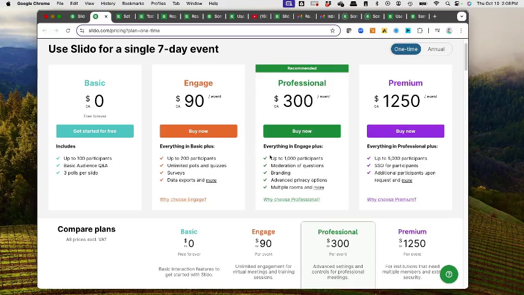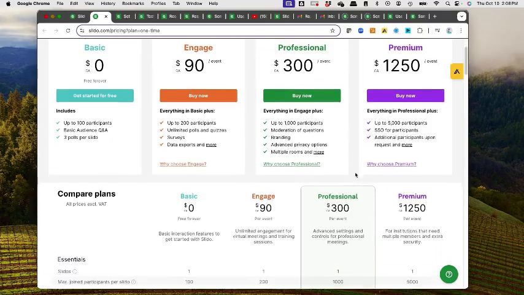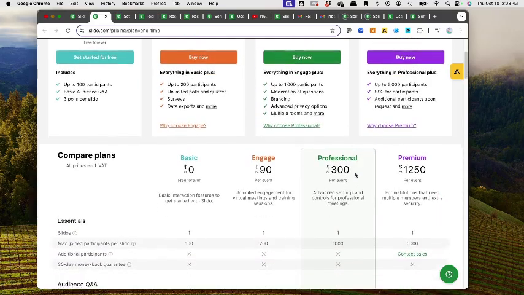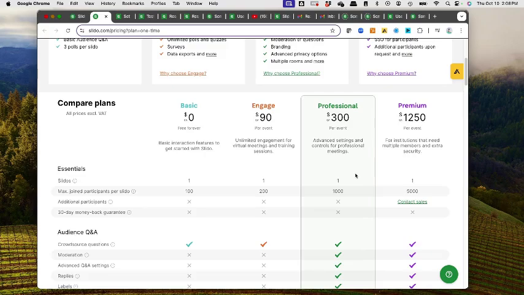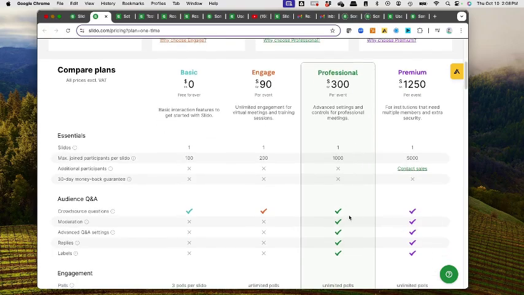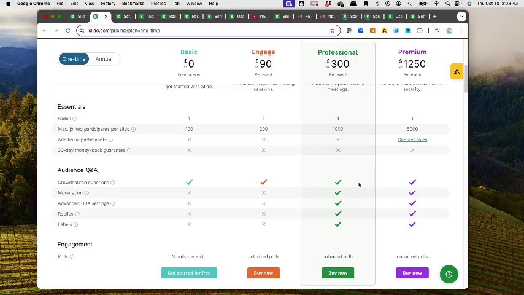The pricing for this, if anyone is interested in the future: the professional plan is what we bought for this. So it's $300 for the one-day event. It allows us up to 1,000 participants, and gives us all of these other options to get questions that you would normally get.